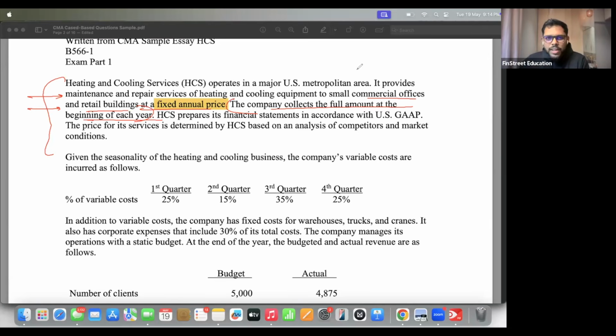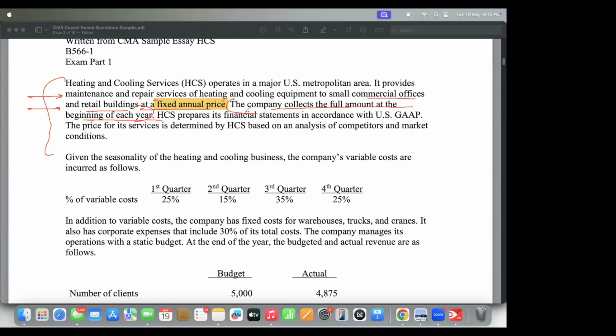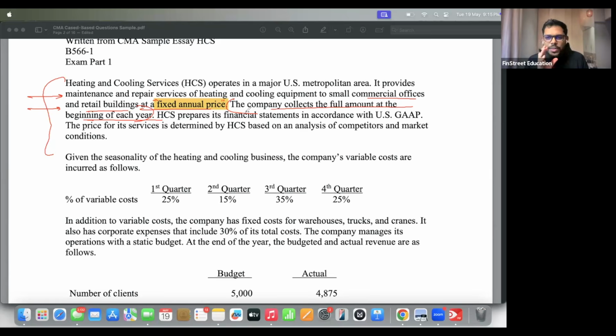Second hint, whenever they are operating, they have a good amount of fixed price also mentioned, which we are incurring. So do you think this business is a well-established business which can predict the cost in a confident way? Or do you think this is a startup or a business which has a lot of volatility? What do you think? Well-established business. Yes, the given data is more inclined towards hinting that this is a well-established business, or at least conveying that we are able to predict numbers with a certain level of confidence.